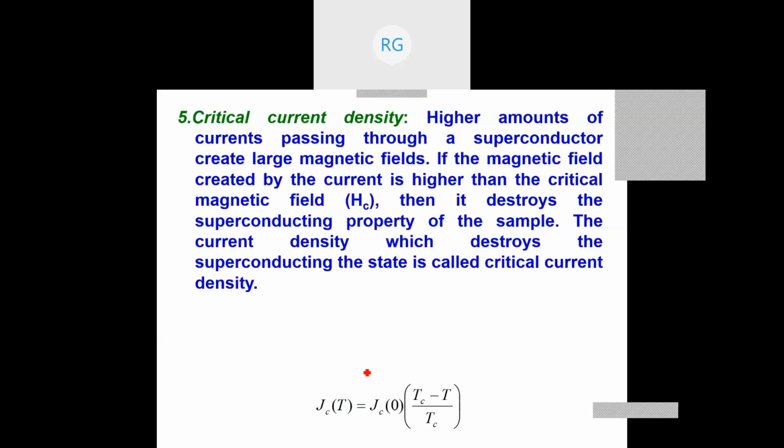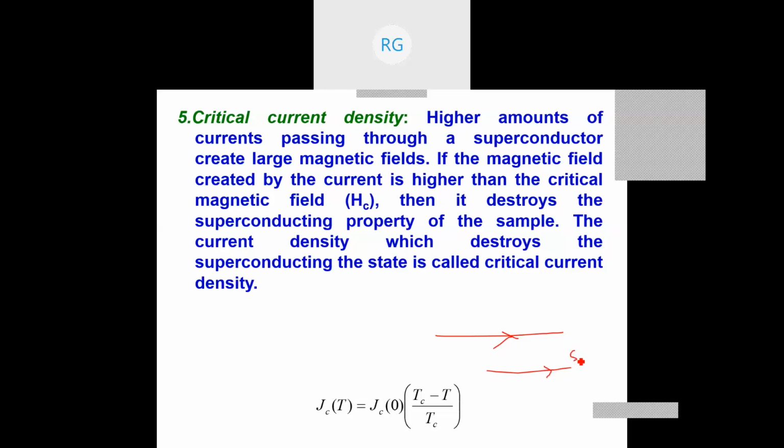Next, we look at critical current density. Similar to the critical temperature and critical magnetic field, Tc and Hc, there is a critical current also for a superconductor. Now I take this superconducting material, and current is going through it like this.